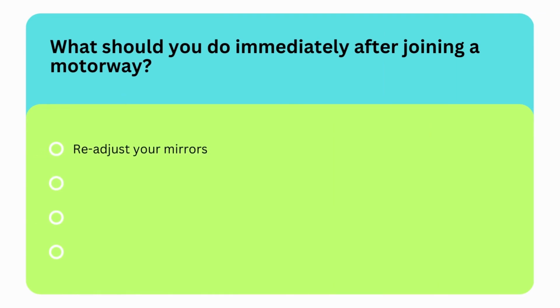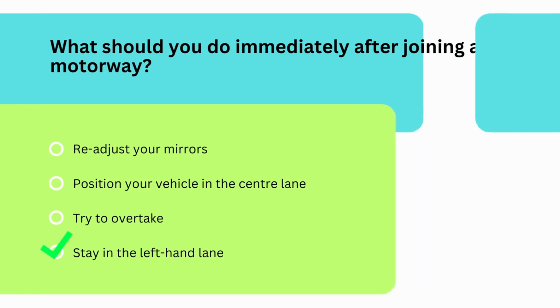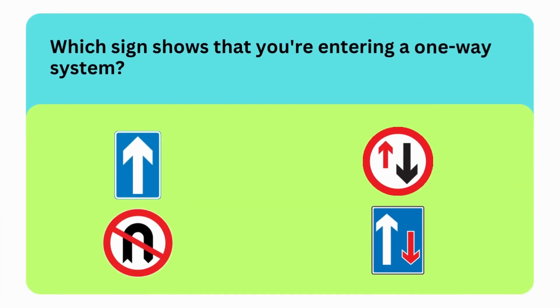Options are readjust your mirrors, position your vehicle in the central lane, try to overtake, or stay in the left hand lane. So the correct option is last option. You should stay in the left hand lane. Next question is, which sign shows that you are entering a one-way system?